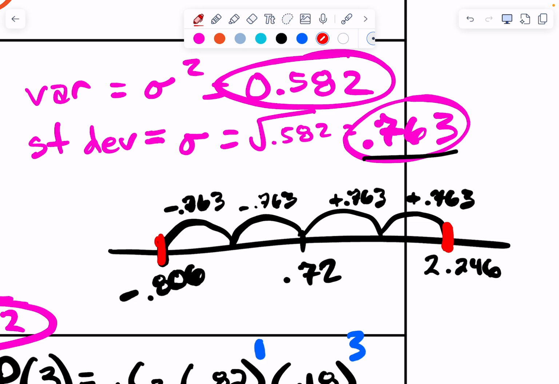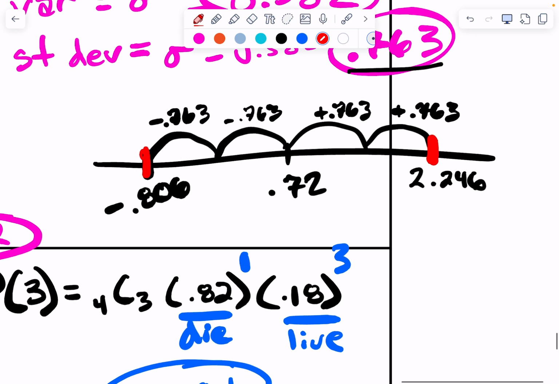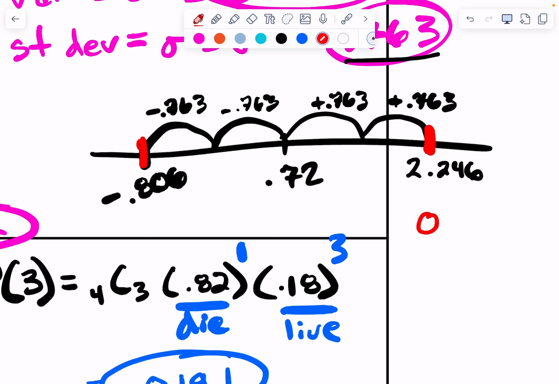So if my kill rate is 82%, and I'm talking about how many out of 4 live, 0, 1, 2, 3, 4, is it significant? Would it be rare for me to have 0 live? No. 0 lives here, so it would not be rare, not uncommon, not significant.